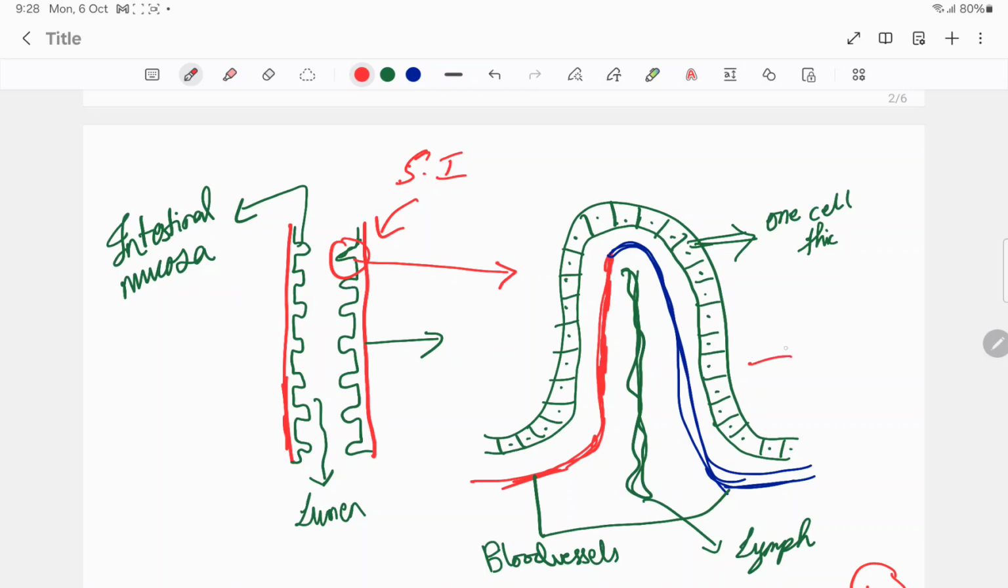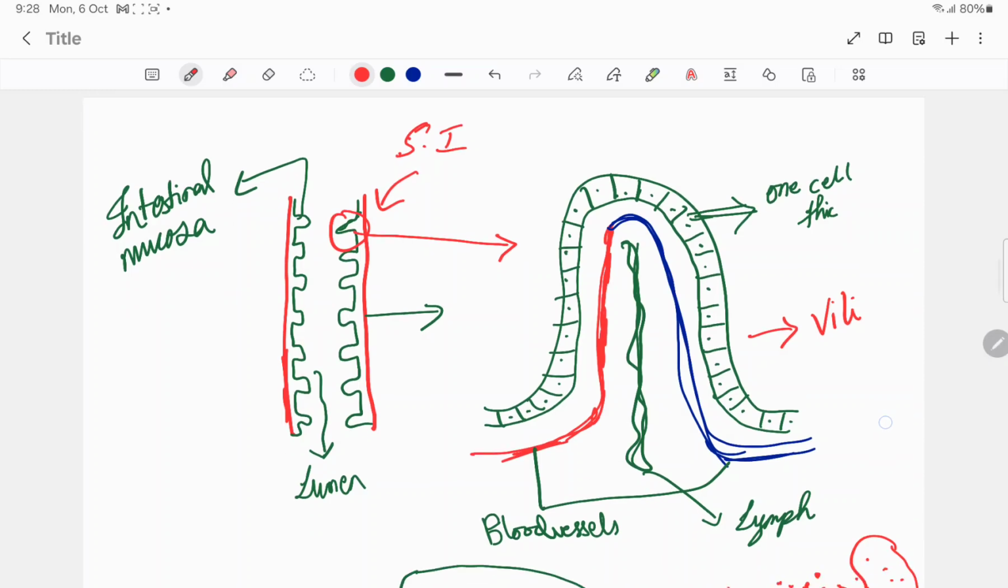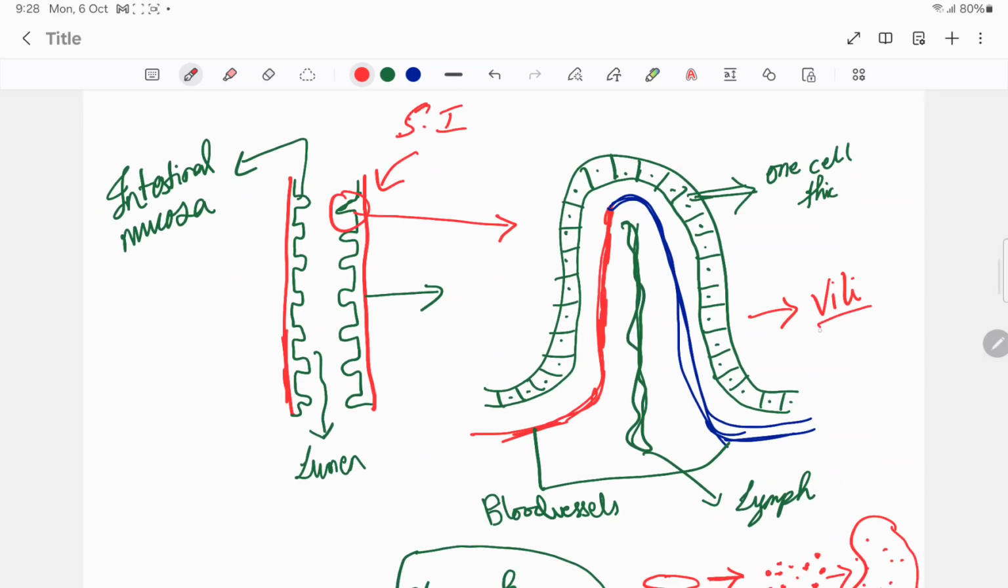This is the villi. Everyone will be aware of this term, villi. The small intestine is fully made up of villi, and the villi have numerous microvilli also. This is the microvilli, and inside the microvilli there is a blood vessel supply.